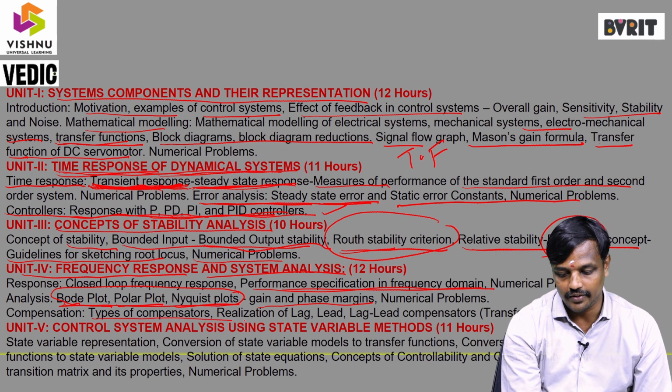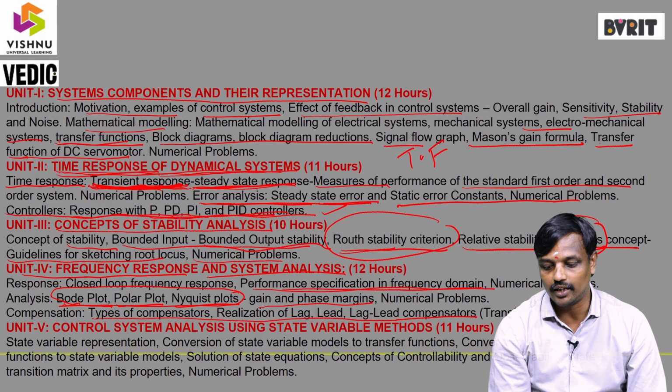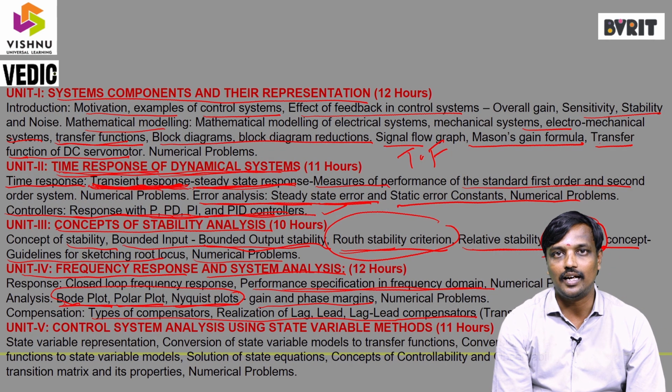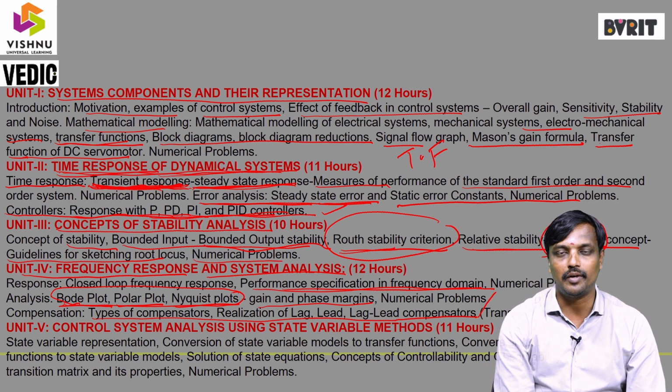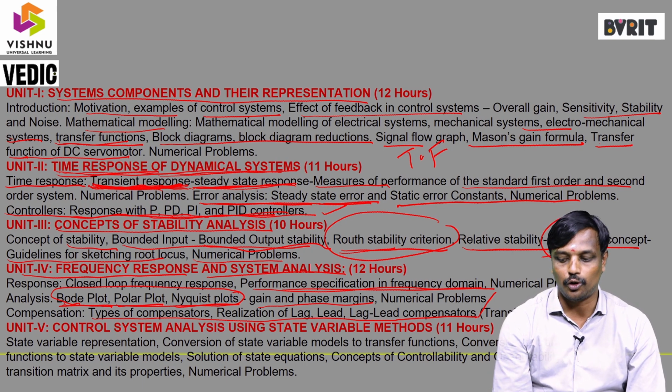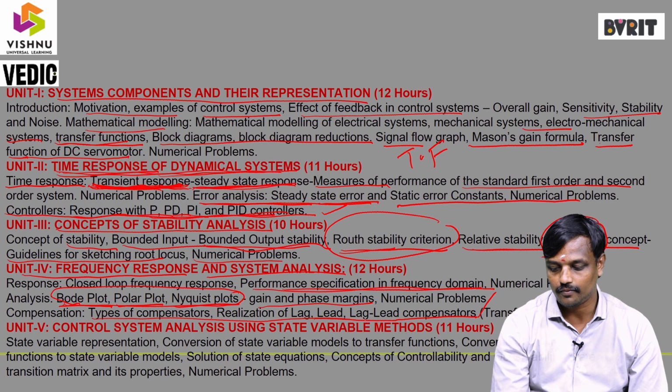We have three compensators: the lead, the lag, and the lead-lag compensator. These three compensators can be used to get the maximum output, or we can say for accurate output we can use compensators.